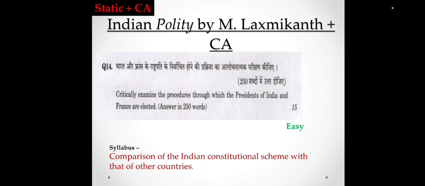Static knowledge about the election of the president we can acquire from the M. Lakshmikant book. And in the syllabus there is a clear mention of the comparison of the Indian constitutional scheme with that of other countries. So we are expected to cover this type of question, which is very frequently in the news. So we can classify this as an easy one because the major current affairs magazines covered this question.